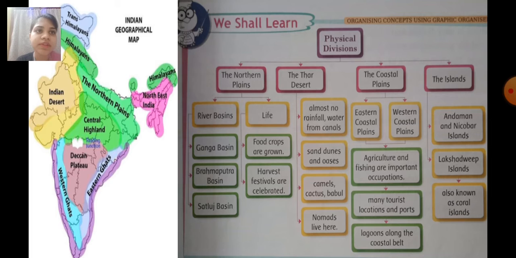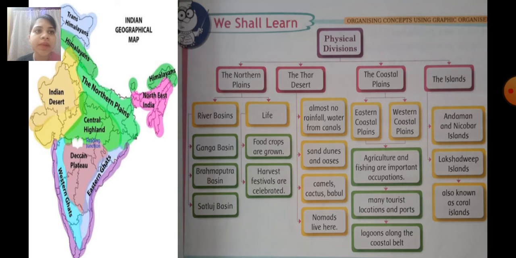In the Thar desert, almost no rainfall is found, and they get water from the canals. Sand dunes and oases can be found in the Thar desert. Camels, cactus, and bushes can be found, and nomadic people live here.